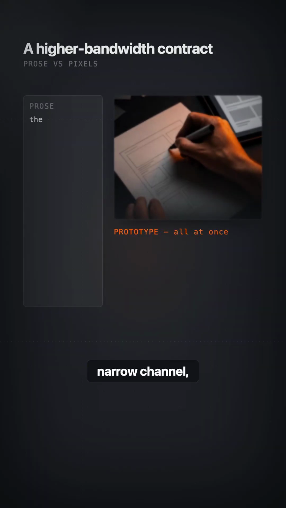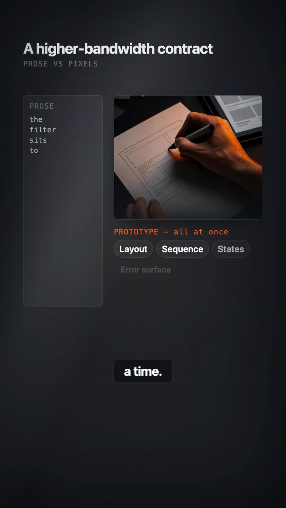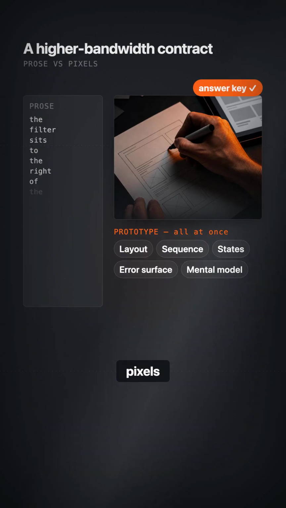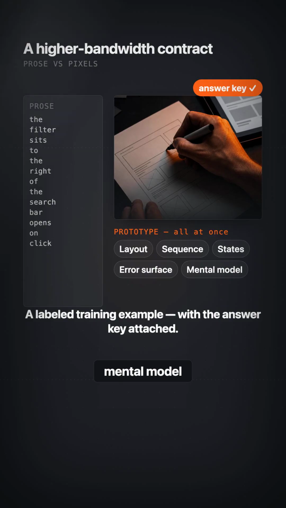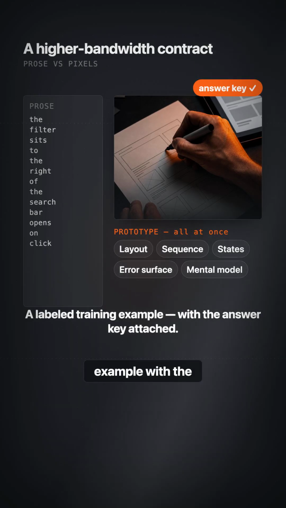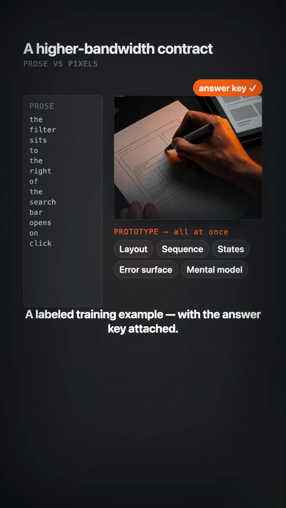Prose is a narrow channel. One word at a time. A prototype is pixels, arranged in space and time. It carries the layout, the sequence, the states, the error surface, the user's whole mental model, all at once. A prototype is a labeled training example, with the answer key attached.